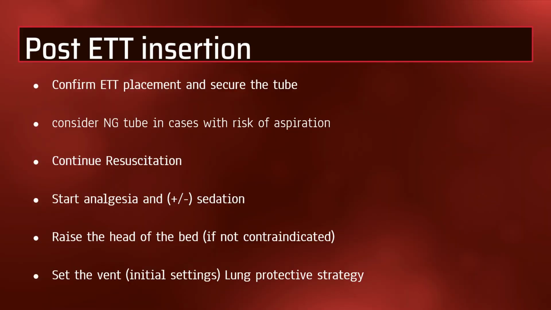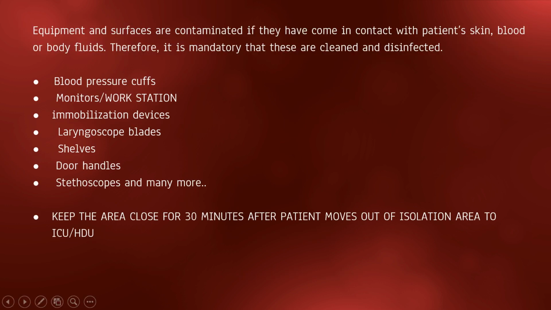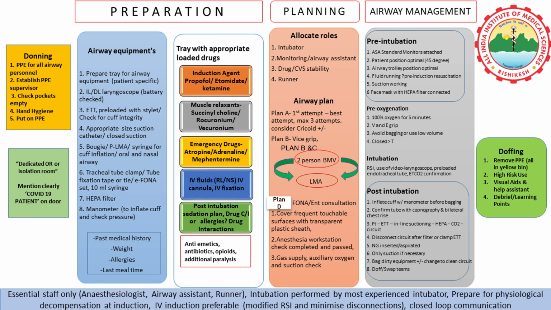Disconnect the circuit after the filter or clamp the endotracheal tube at all points. Nasogastric tube has been inserted and aspirated. Only suction whenever necessary. All the dirty equipment should be placed in a contaminated box, and doff and swab teams